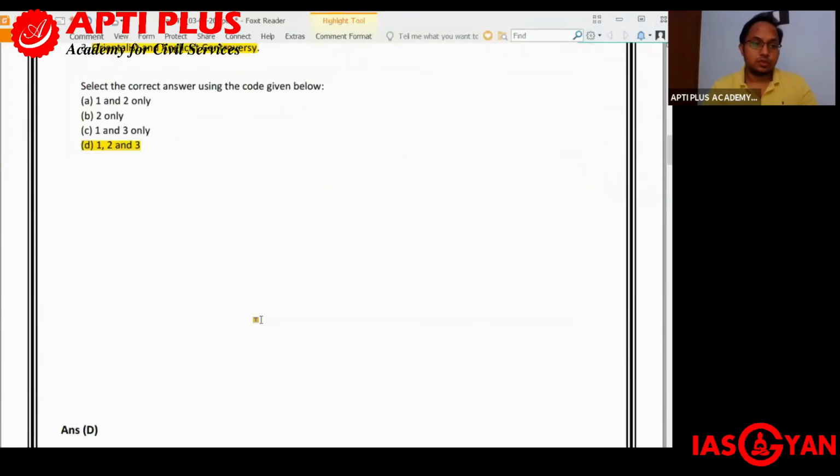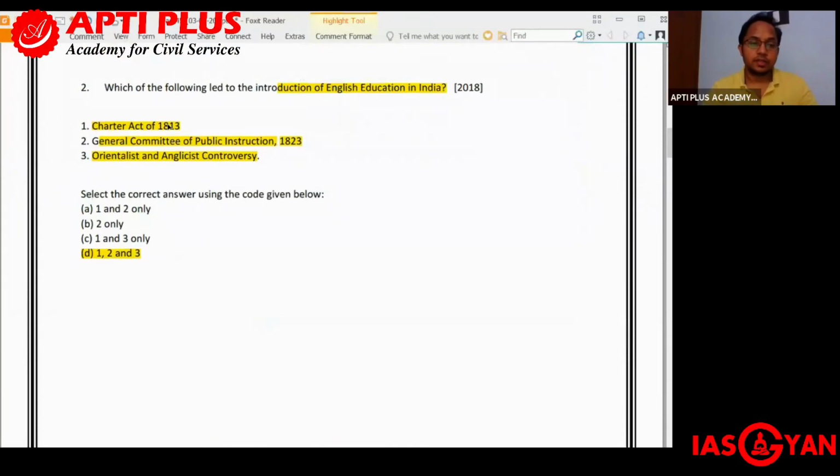So all the three: Charter Act of 1813, because that allotted 1 lakh rupees, and the General Committee of Public Instruction. There we get to see there are 10 members, some of whom supported the medium of vernacular language, but then there was another faction which supported the use of English language for education. Ultimately, it is the Anglicists who won as a result of Lord Macaulay's Minute of 1835.